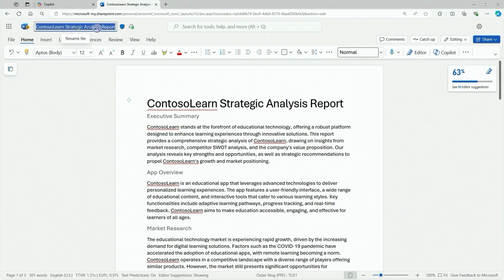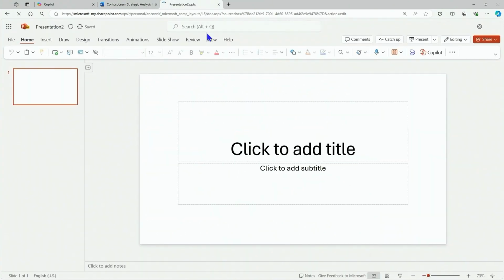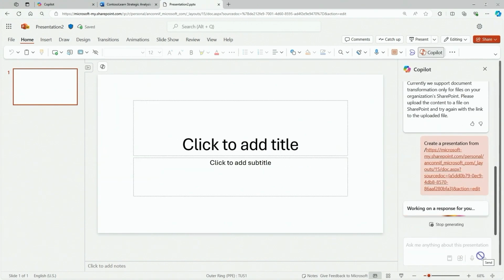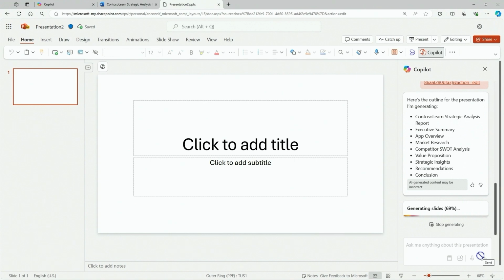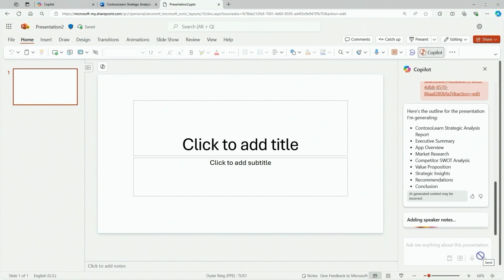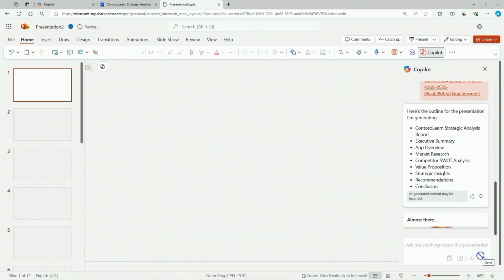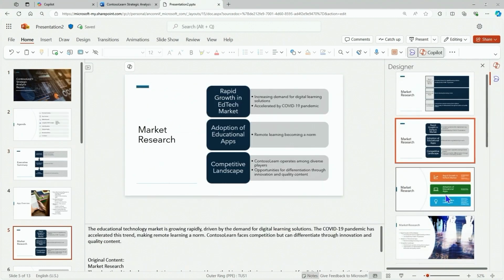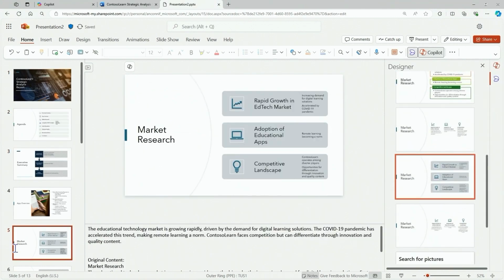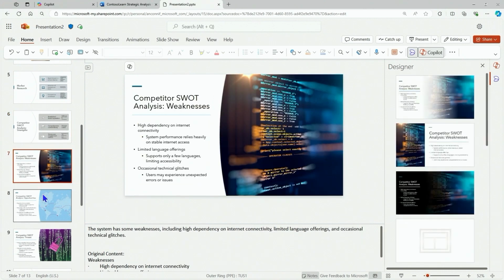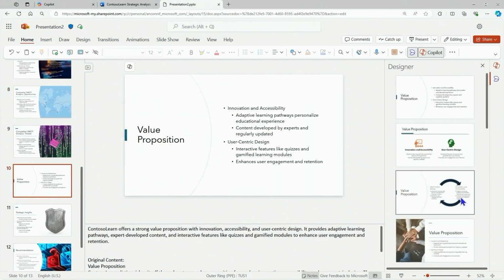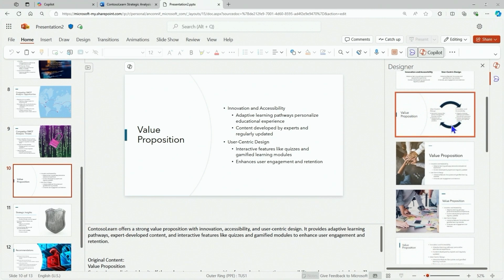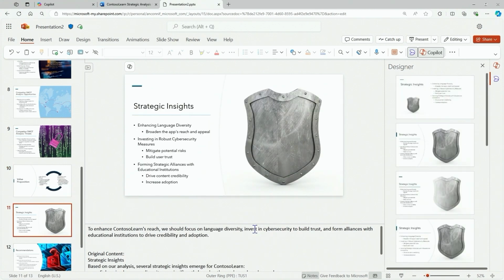Well, if I go to PowerPoint, I can now call this document from PowerPoint. And I've put the URL in it, and I basically say, hey, you know what, create a PowerPoint from this document. And it's going to go semantically read my summary document with all of the steps. You can see it has all of the executive summaries, the app overview, market research, and it's going to semantically understand how to build an appropriate PowerPoint and even give me speaker notes. And that's been a quick tour of Microsoft Copilot and Microsoft Copilot M365.